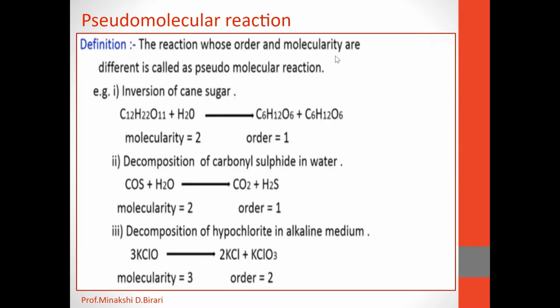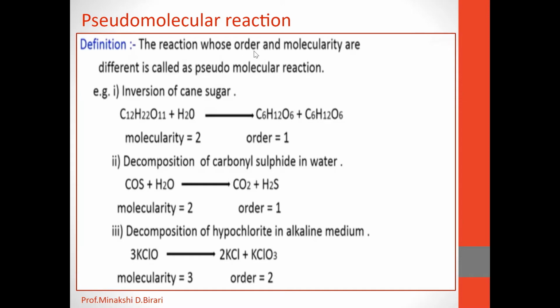Order is the sum of powers of concentration of reactants involved in the rate equation, whereas molecularity is the number of reactant molecules involved in the elementary reaction. Order is an experimentally determined quantity, and molecularity is a theoretical quantity.